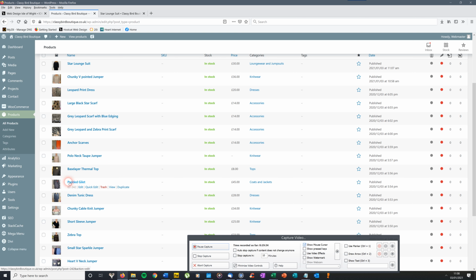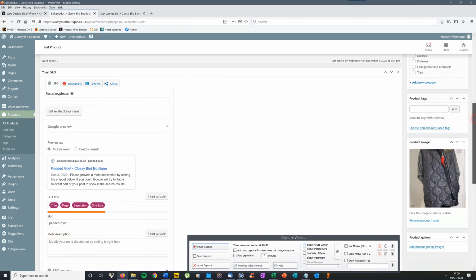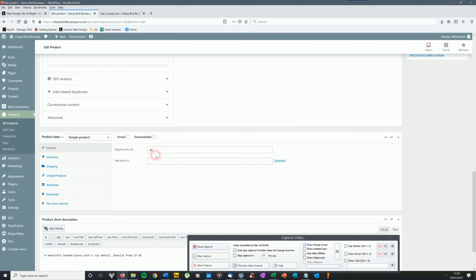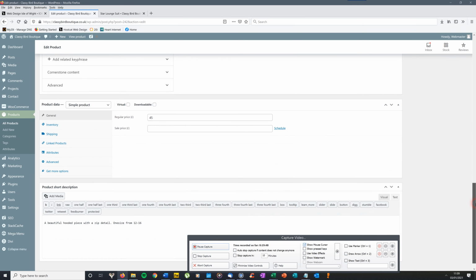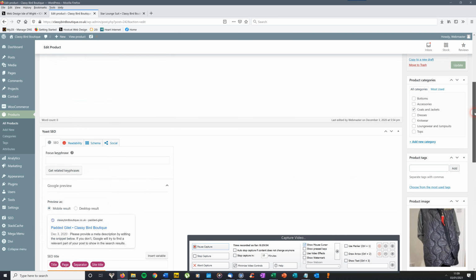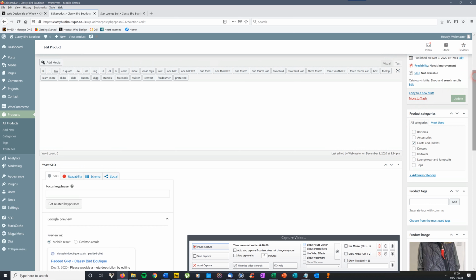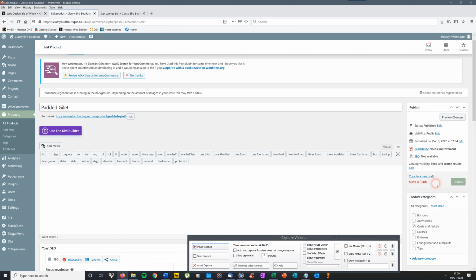Let's just click on one. To edit them, just click on the title of the product, like that one, padded Gillette. So if you want to change the price, scroll down, it's a simple product, you change it there. If you want to change the description, go down here to the product short description, change that. You can change the image or add other images. If you want to change a category, whatever you do when you edit one, always under publish, do press the update button, and that will save any changes that you've made.